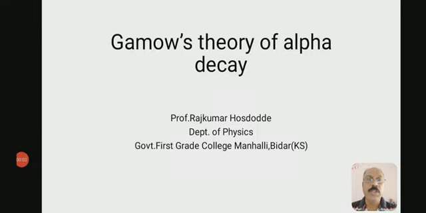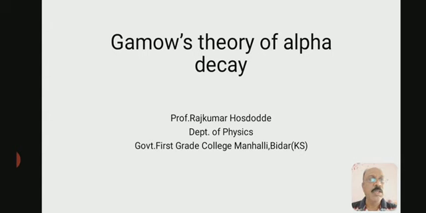So dear students, today I am explaining about Gamow theory of alpha decay. All of you know that according to the Rutherford experiment, from a radioactive element, rays are emitted. They are known as alpha rays, beta rays and gamma rays. Now according to the Gamow theory, suppose a radioactive element is there, from that alpha must decay.